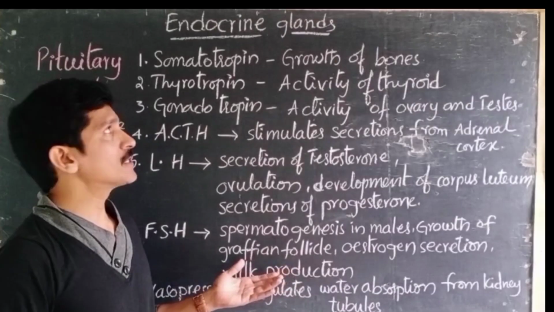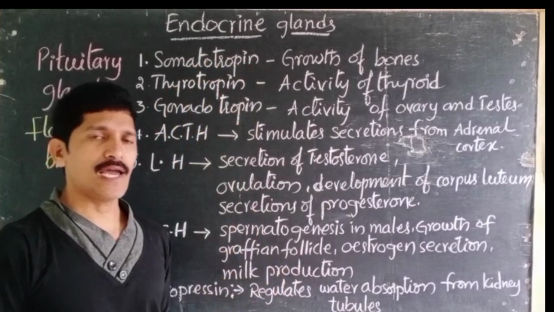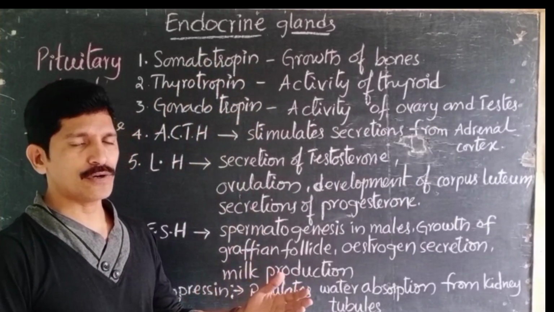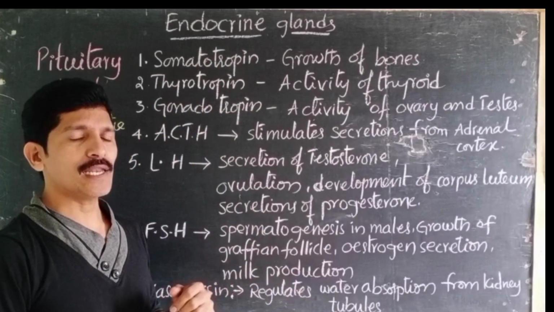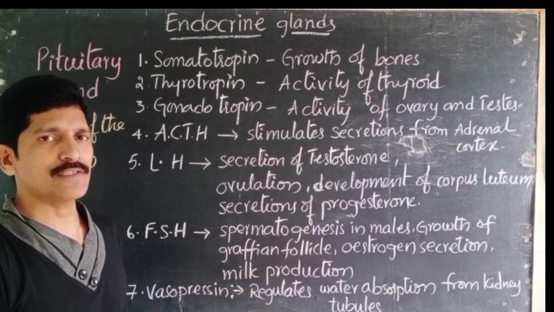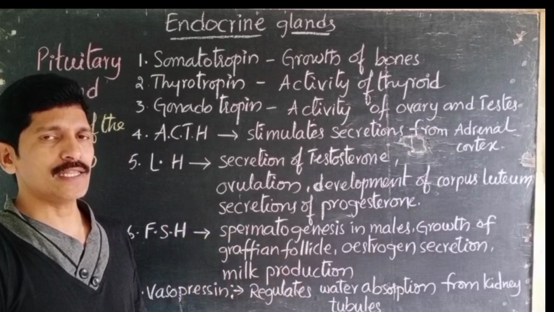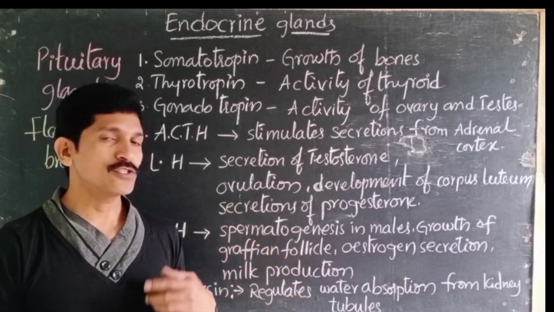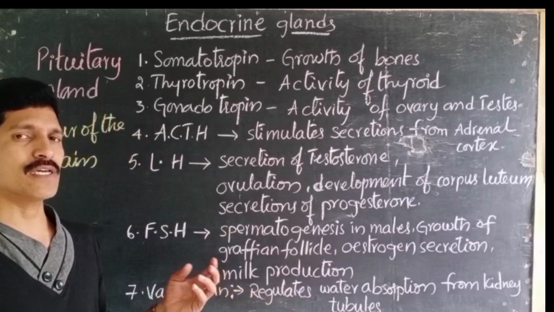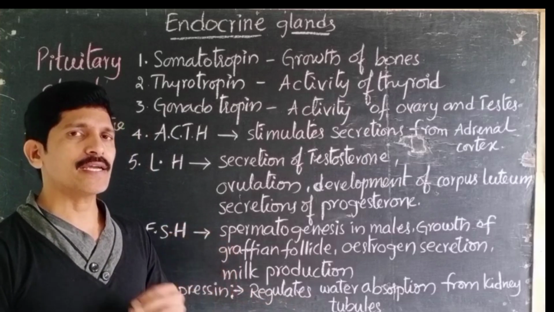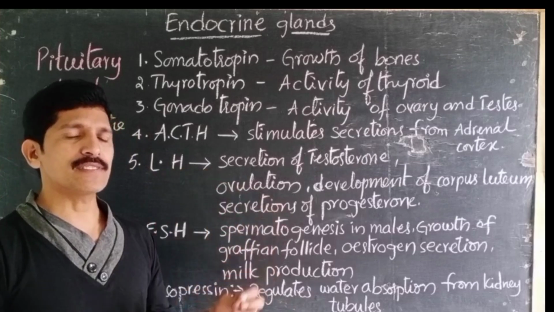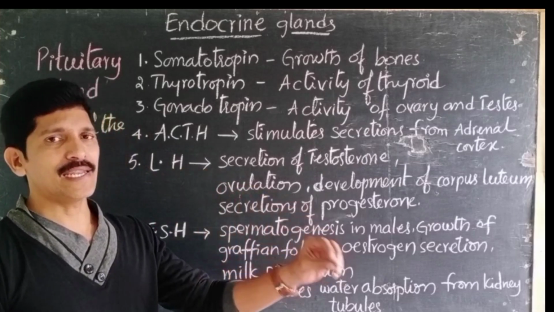Now we are going to discuss the endocrine glands in the body. What are endocrine glands? The total glands present in the body are classified into two types: one is exocrine glands and the other is endocrine glands. Exocrine glands means the glands which have ducts and can release their chemical substances where they want them to be released.